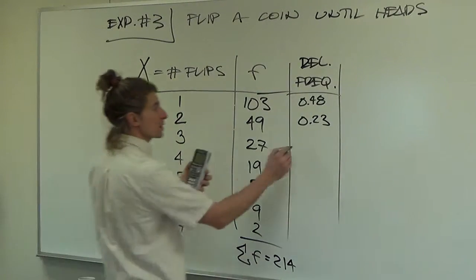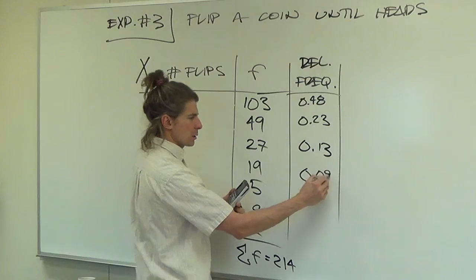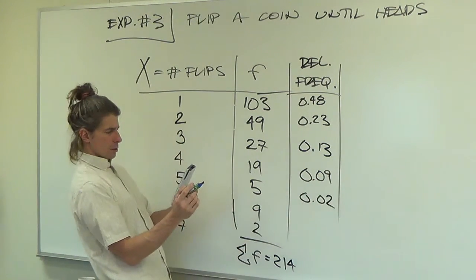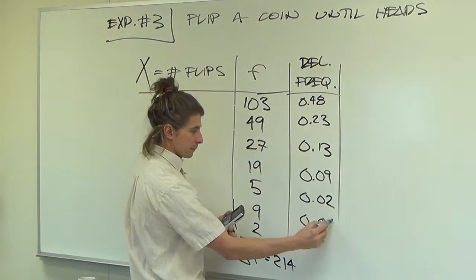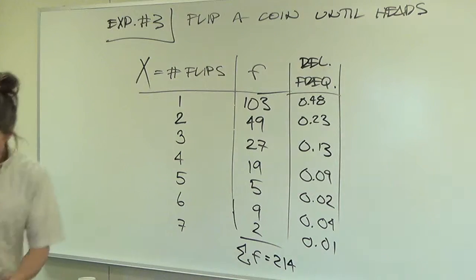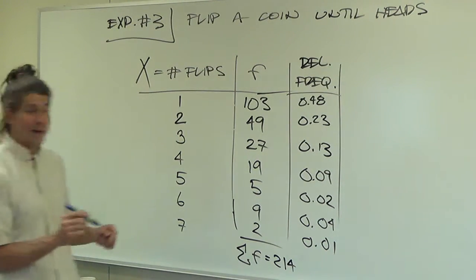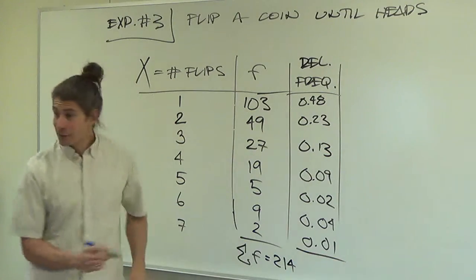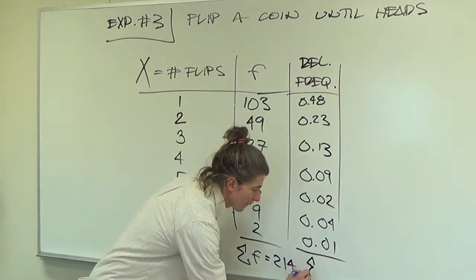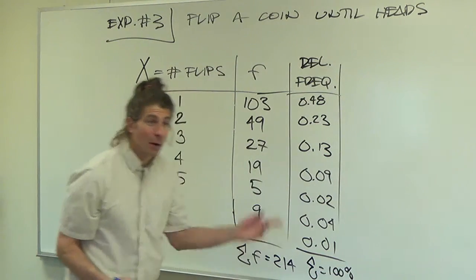23%, 13%. Let's make sure I'm getting this correct. 9%-ish. 2-ish. 4. That was a hiccup. And then about 1. Add to 100. That might not add. This might be one of those cases, Pat, where it doesn't quite add up because of rounding. Oh, it does. Veronica's already checked it for us. So this does add to 100%. That's crazy. Or 1, I guess. 100%, 1, whatever you want to call it.